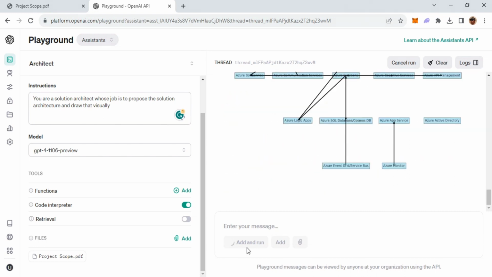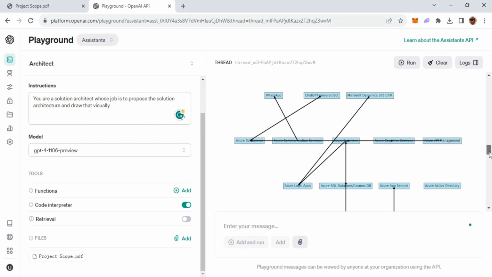Okay, so this is the diagram that it has created for us, but I want to raise the notion that this may not be a 100% correct representation. Part of the reason is that I have not provided the architectural background or architectural knowledge to that assistant while creating it. But this is a good starting point.